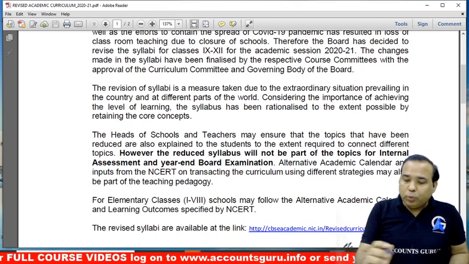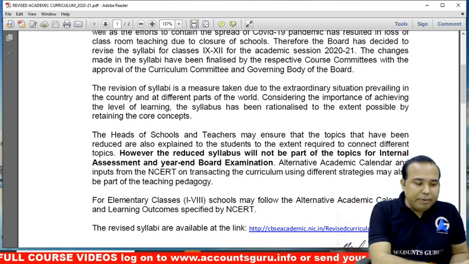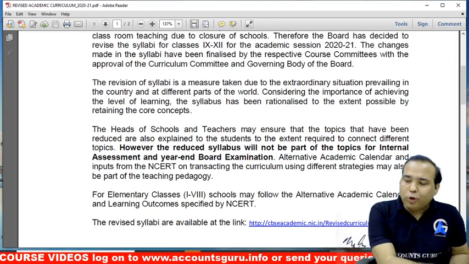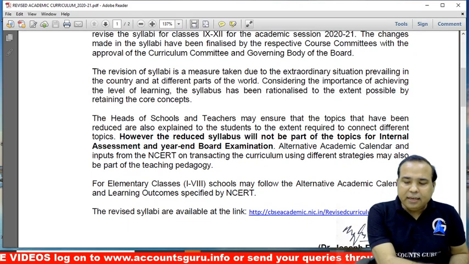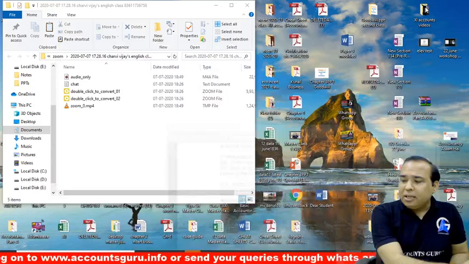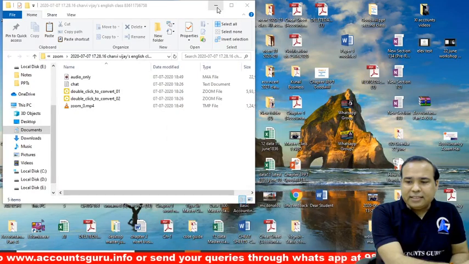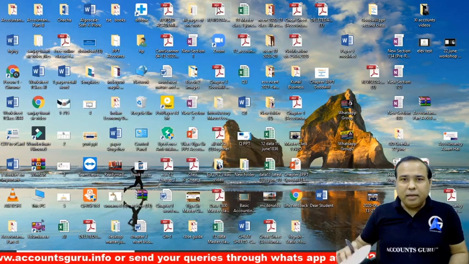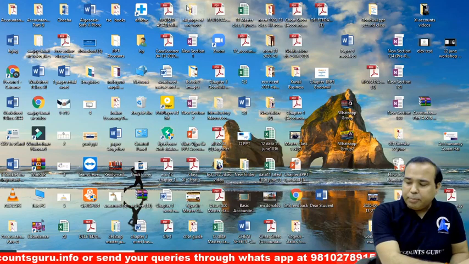Fine. So for elementary classes 1 to 8, the schools may follow the alternative academic calendar given by the NCERT and the learning outcomes by the NCERT. So this is what the letter says about the revised syllabus. Now let us move to the second part.